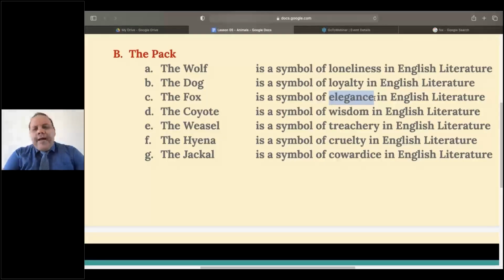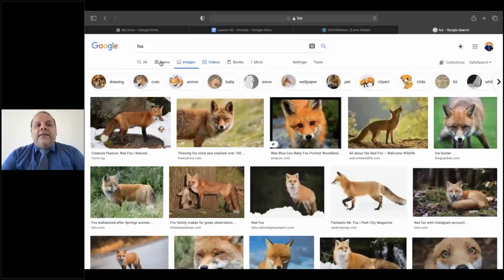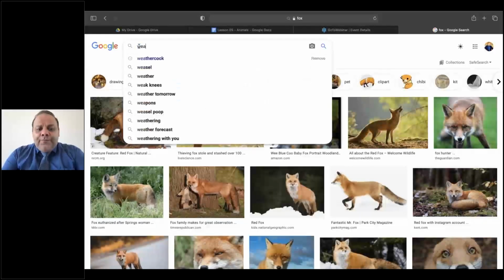Foxy means a person, a man or a woman, who's very smart or looks very classy, very sharp, very handsome. We call that fox. It's interesting, eh? It's not the fox that is the symbol of cleverness, but it's the weasel that is the symbol of treachery and being a traitor to their country, to their family, doing bad things. That's what we call a weasel. And the weasel is actually smaller than a fox.